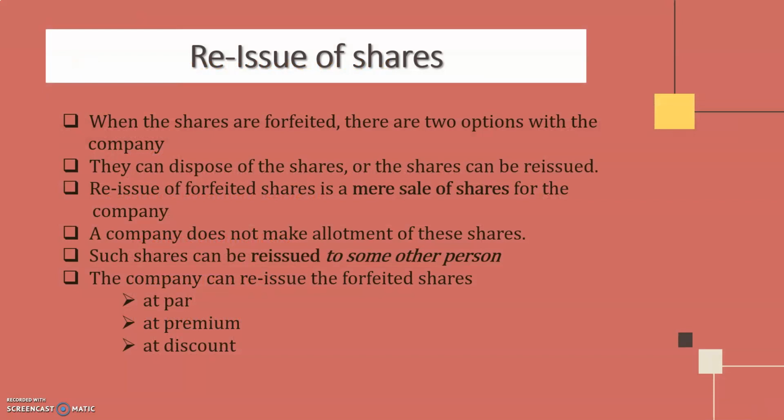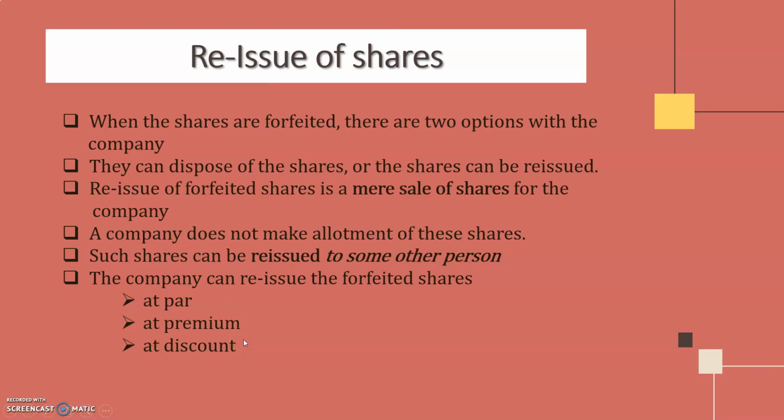Now reissue. What happens at the time of reissue? The forfeited shares can be reissued. Those cancelled shares should be reissued, only then will the company have money. Otherwise it will just remain cancelled. So you have two options. They can dispose of the shares. Usually that will be issued at a discount, to be reissued to some other person. And reissue can be at par, at premium, or at discount.